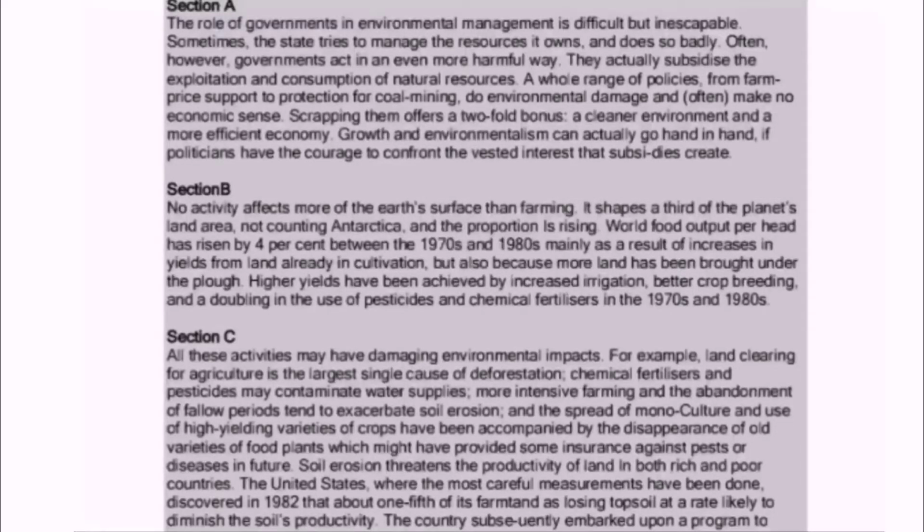Paragraph A. The role of governments in environmental management is difficult but inescapable. The role of governments are the keywords and environmental management are the keywords.